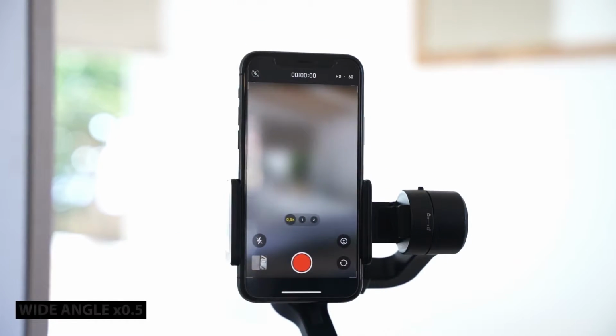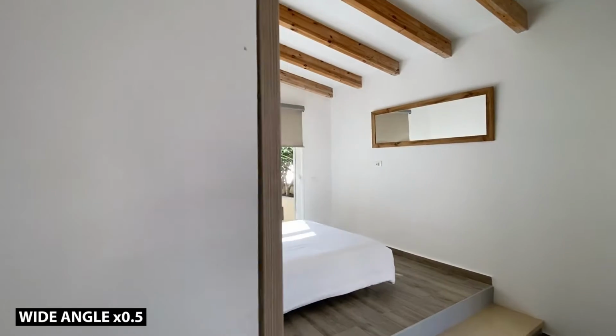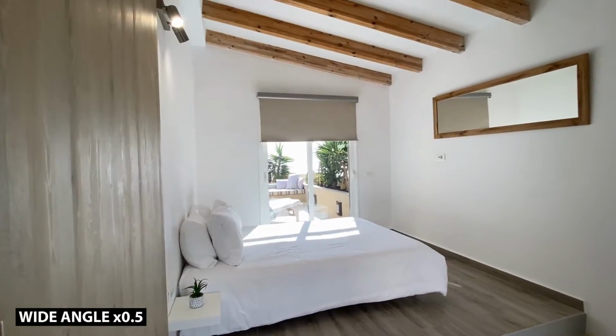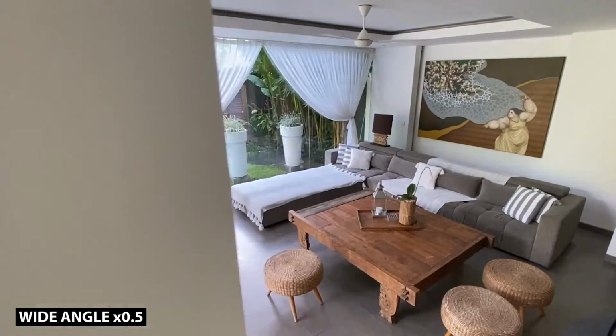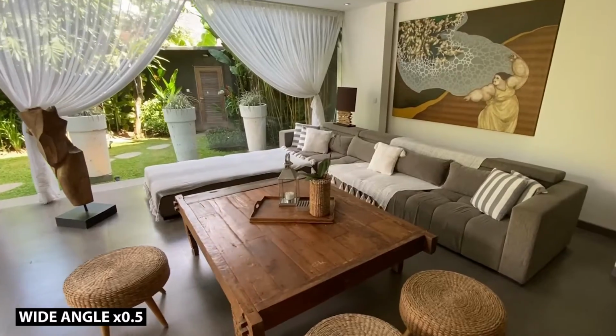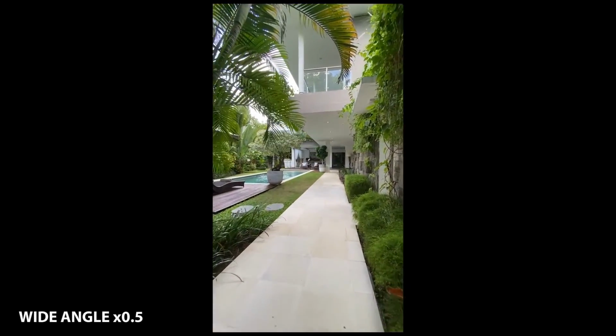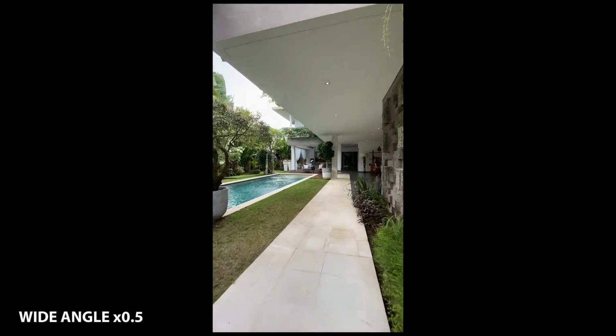So if you use the wide angle, and I'm super happy that we have it now in our phones, the wide angle, as the name is saying, is to show the maximum, is to show the volume, right? That's something you want to show in a property. You are selling, of course, the volume of the property as well. So please use the wide angle as much as possible when you want to show the space of the property, when you are moving inside the property, because we have to understand how is it around us. So the wide angle is super important.